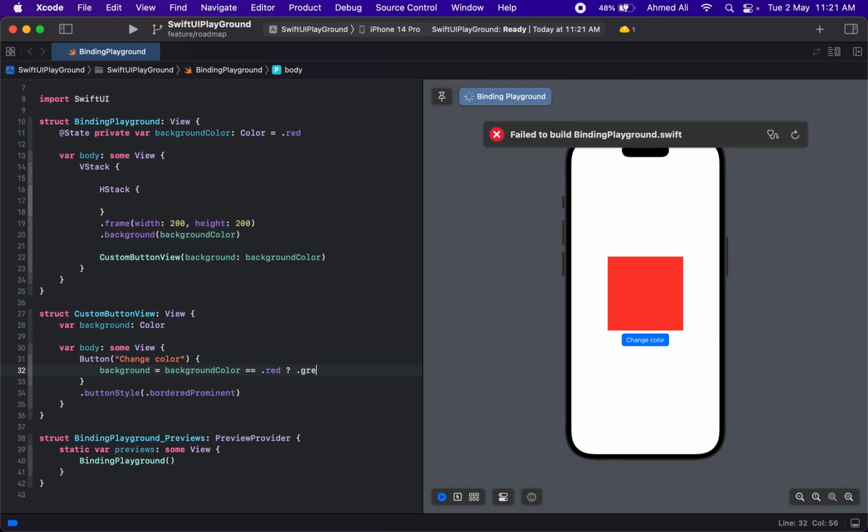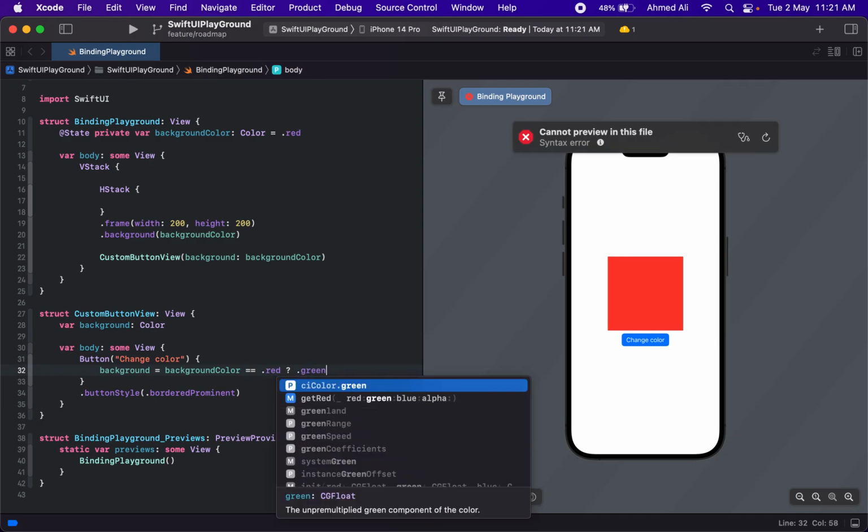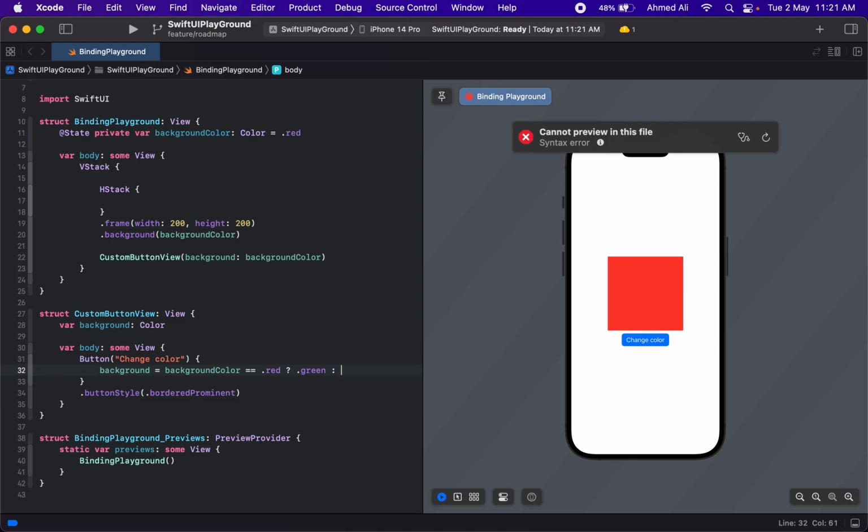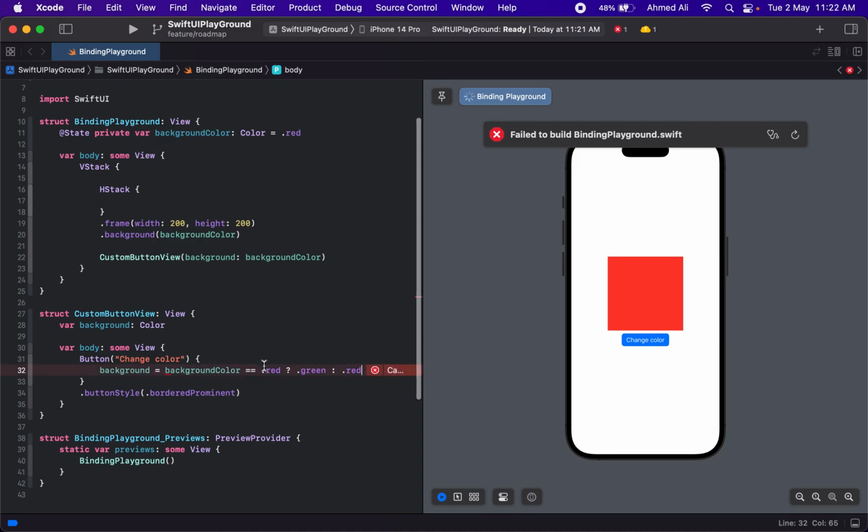Then we can use green color, and if it's already green, we can use red. So we are just toggling between red and green color in here. As soon as we write this code, we have an error. Let's first correct this because it's background and not background color.